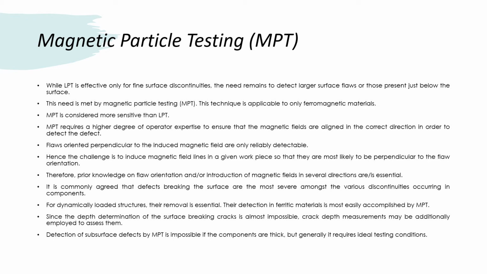Since depth determination of surface breaking cracks is almost impossible, crack depth measurements may be additionally employed to assess them. Detection of surface defects by MPT is impossible if the components are thick, and generally it requires ideal testing conditions.